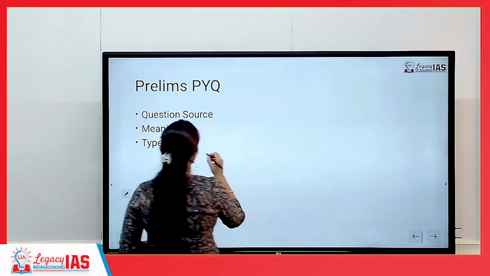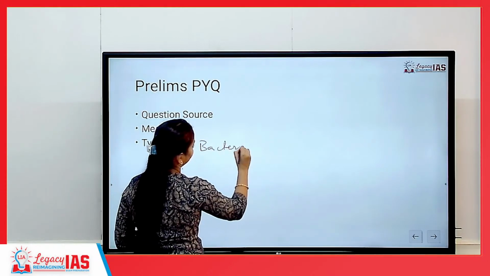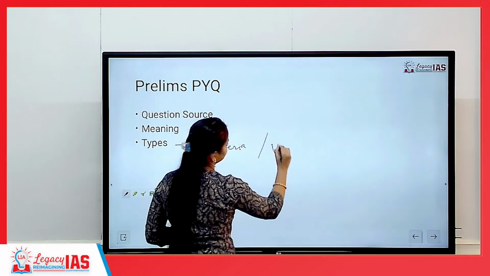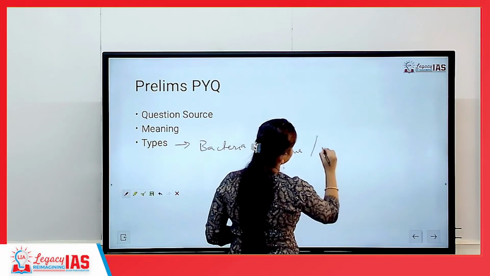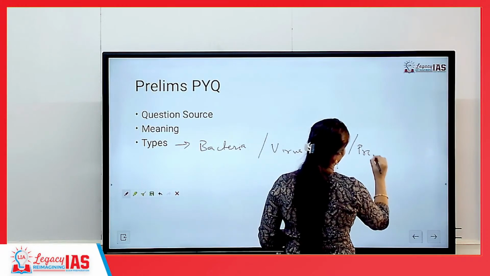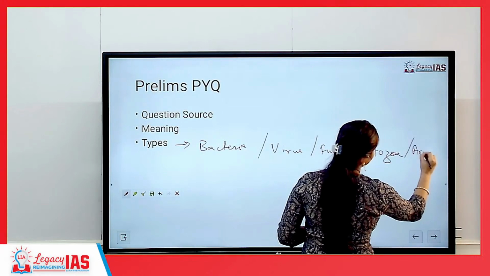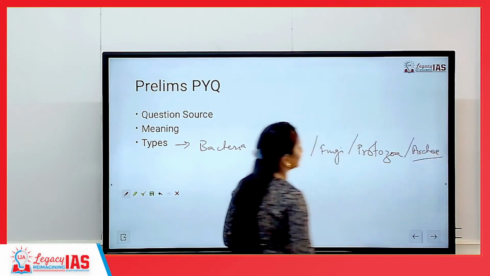Microbes can be classified as bacteria, virus, fungi, protozoa, and also archaea.